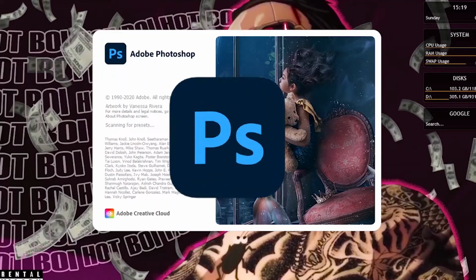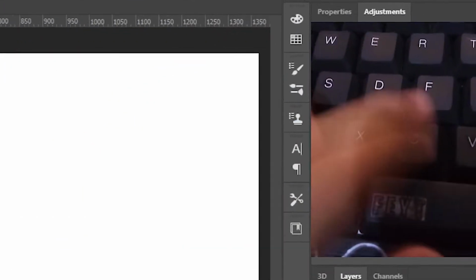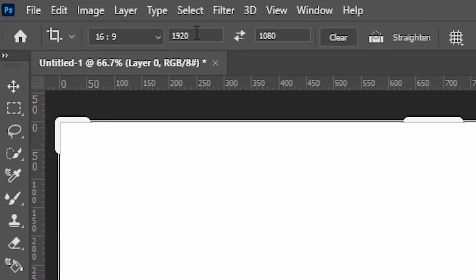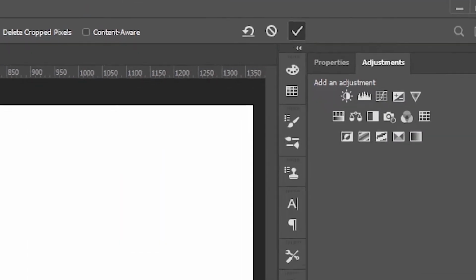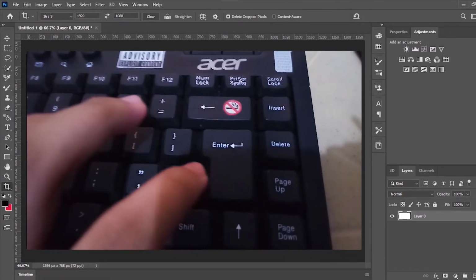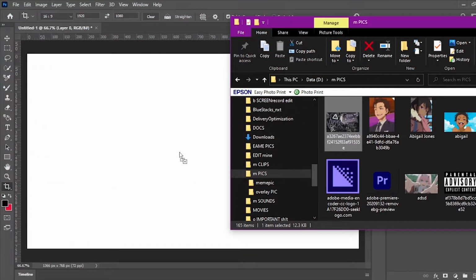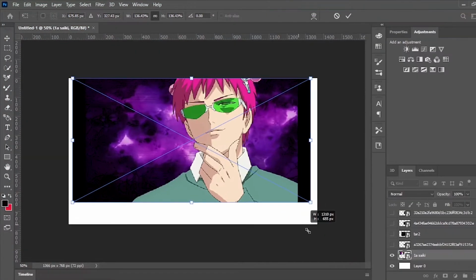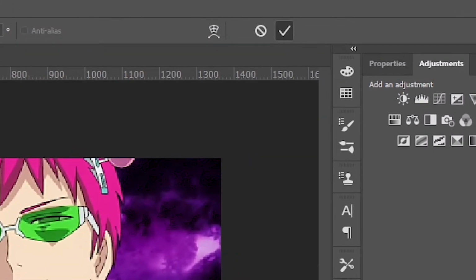Next, open Photoshop and create a blank document. Press C on your keyboard and that will enable the crop. Make sure that it's 1920 by 1080 size. Click check or press enter on your keyboard. Add your image and overlays by dragging that to this space here. You can resize the image or just click the check to confirm.